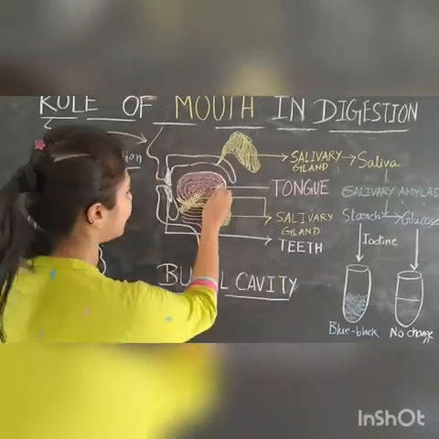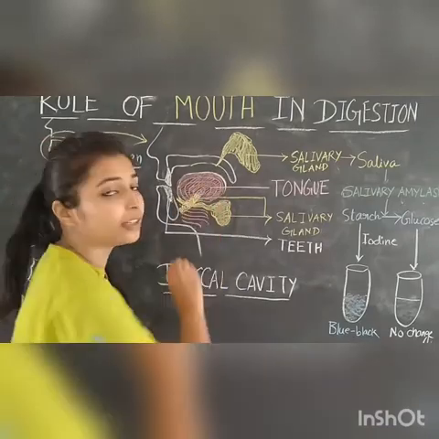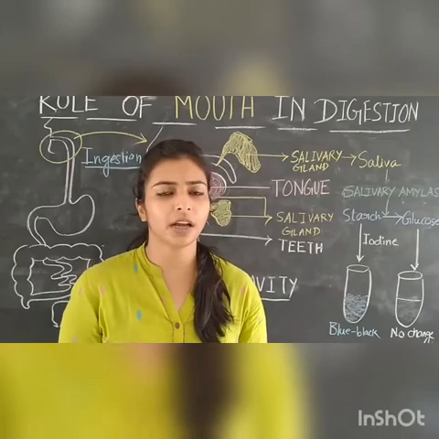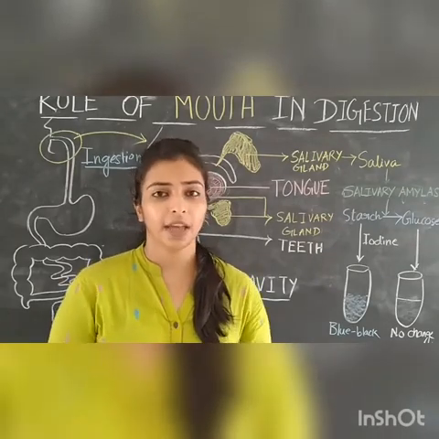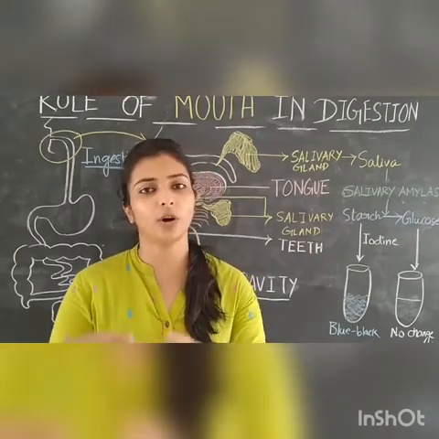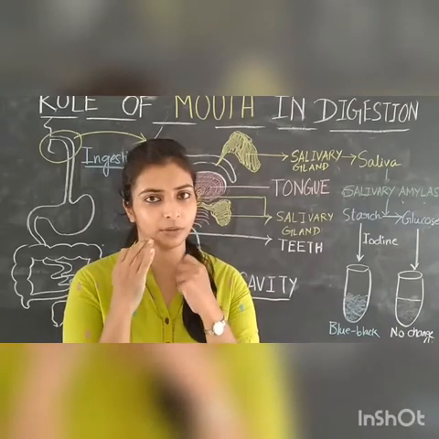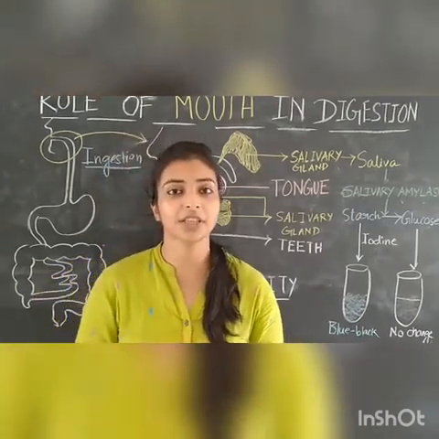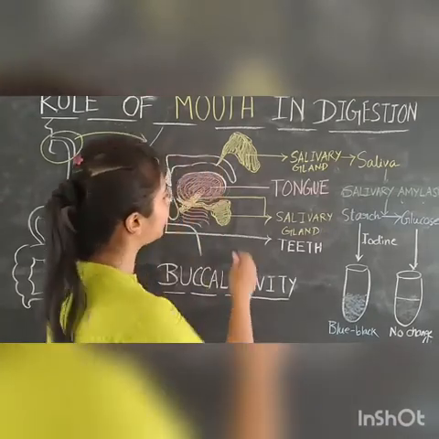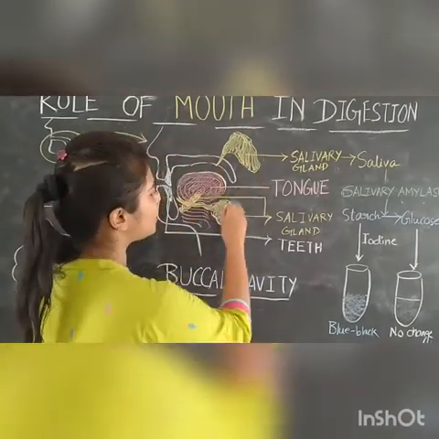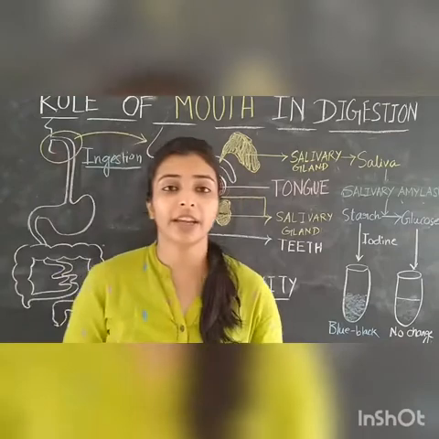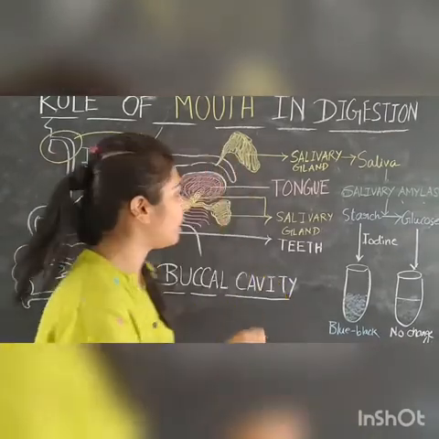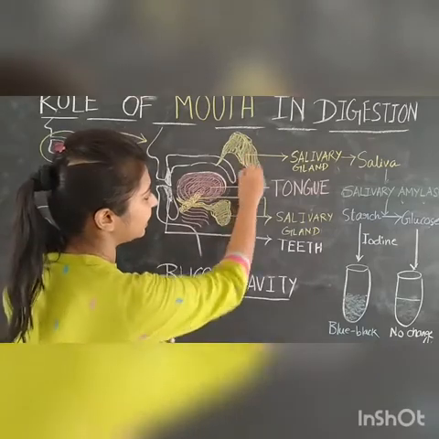After that we have a muscular tongue present in our mouth. What is the role of this muscular tongue? It basically helps in the mixing of food along with the saliva present in our mouth. And the enzymatic digestion in our mouth is done by the salivary glands. We have various salivary glands present here or on the lower side of our mouth.